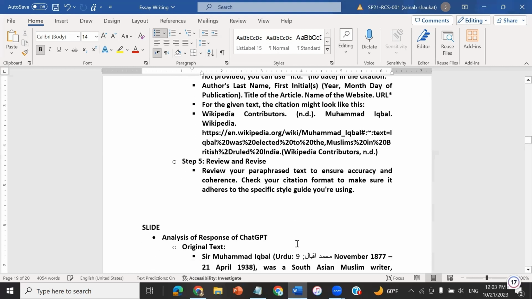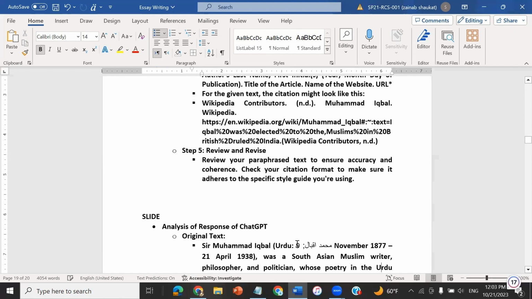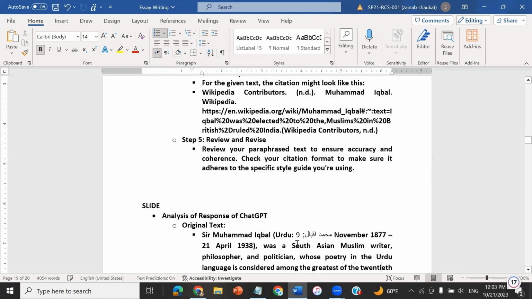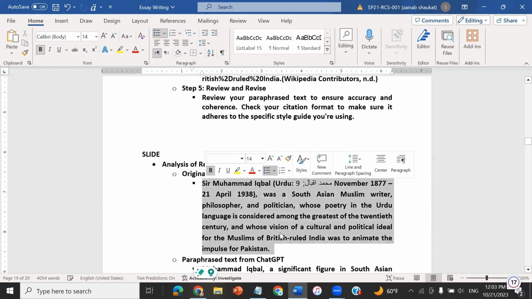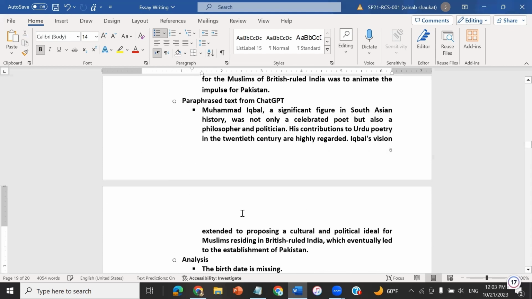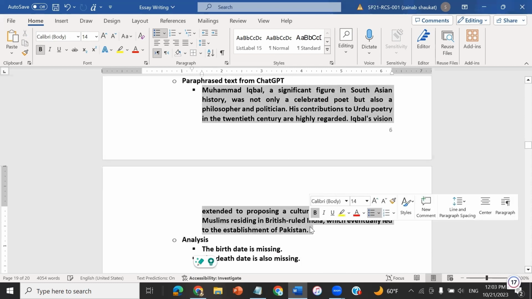After getting the response from ChatGPT, I analyzed the original text and the text provided by ChatGPT. The original text was here, and the response I have also pasted here. What I found during the analysis is that the birth date is missing and the death date is also missing.